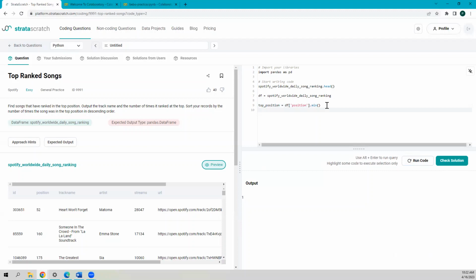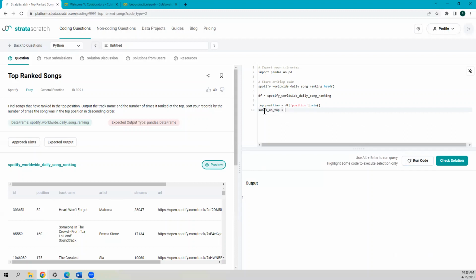Now moving further, we need to find those track names who have the position 1. So let's call it songs on top.